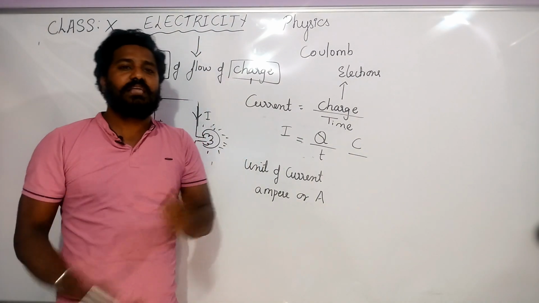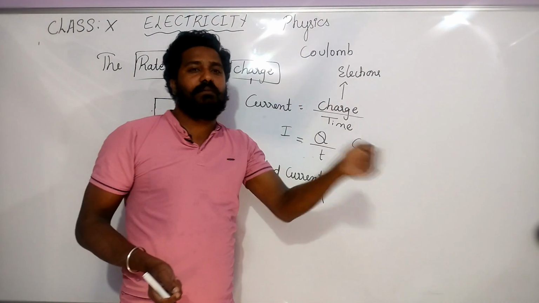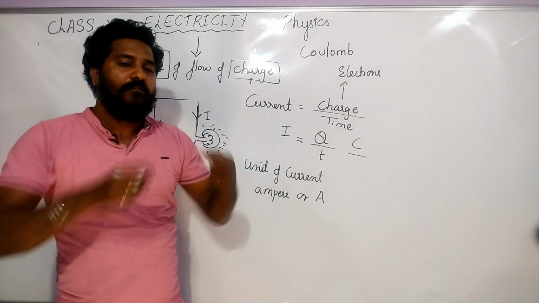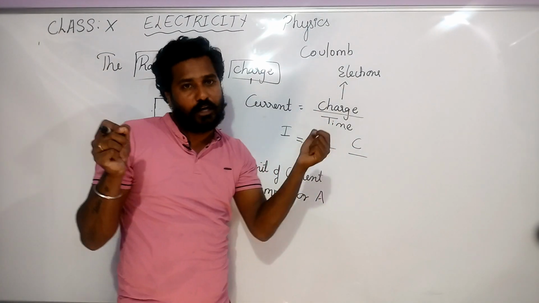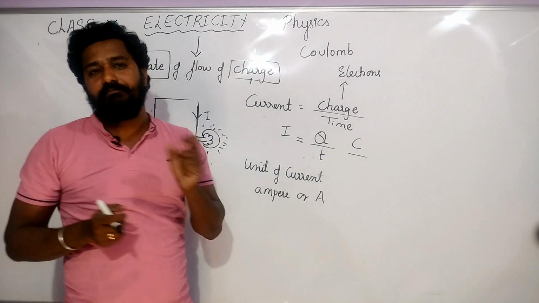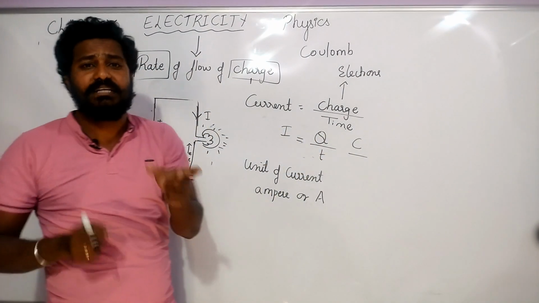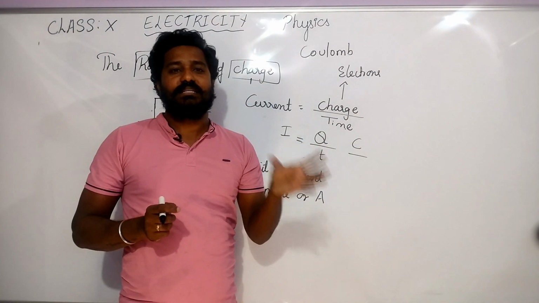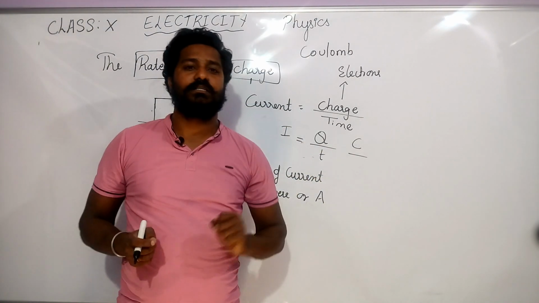What do you mean by unit? See, mass is measured in kg. Suppose you want to measure a distance. How do you measure distance? We measure distance by meter. And how do we measure time? We measure time by seconds. These are all called SI units. SI means System of International units.